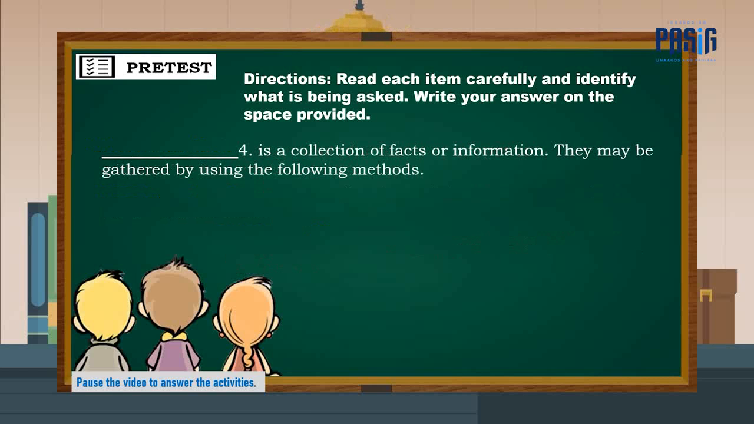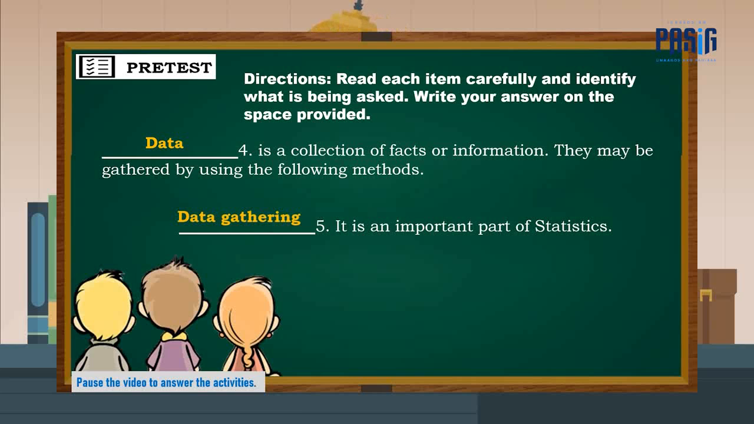Number 4. It is a collection of facts or information. They may be gathered by using the following methods. You have 3 seconds to answer. The correct answer is data. Number 5. It is an important part of statistics. You have 3 seconds to answer. The correct answer is data gathering.